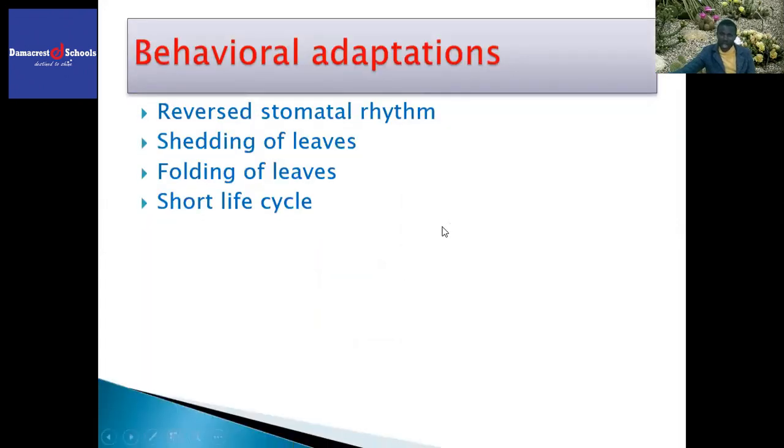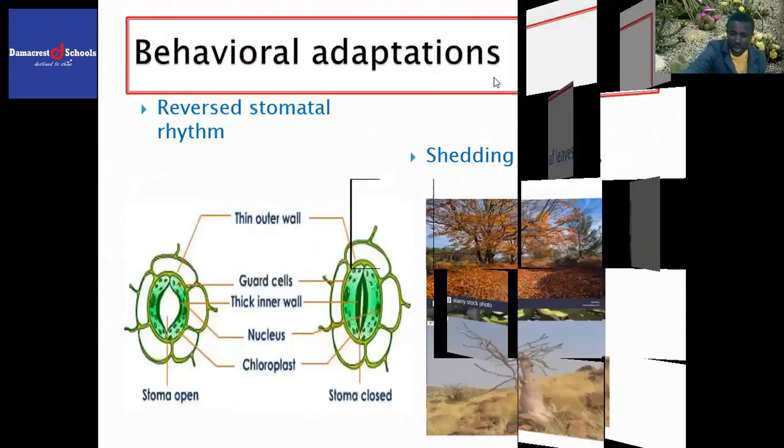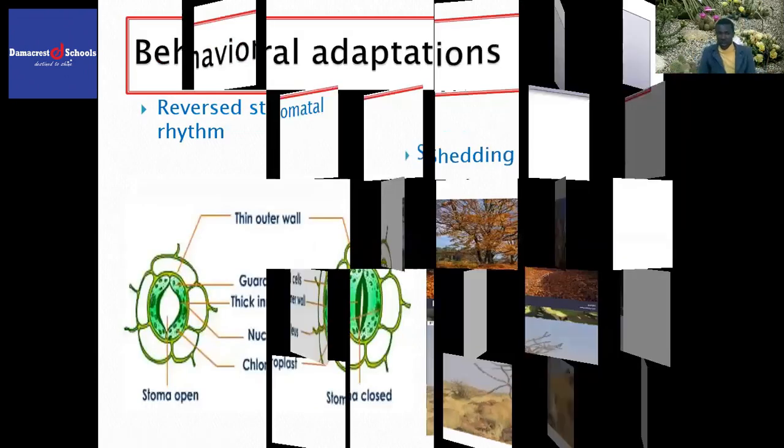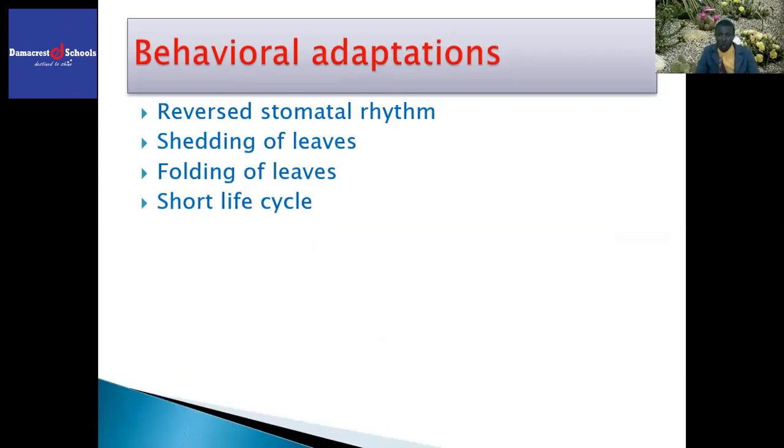Finally, I want us to look at behavioral adaptations. We have number one, reversed stomatal rhythm, shading of leaves by the deciduous plants. We have folding or curling, or you can call it rolling of leaves. And finally, one of the behavioral adaptations of some of these xerophytes is short life cycle. Some of them have got short life cycle.